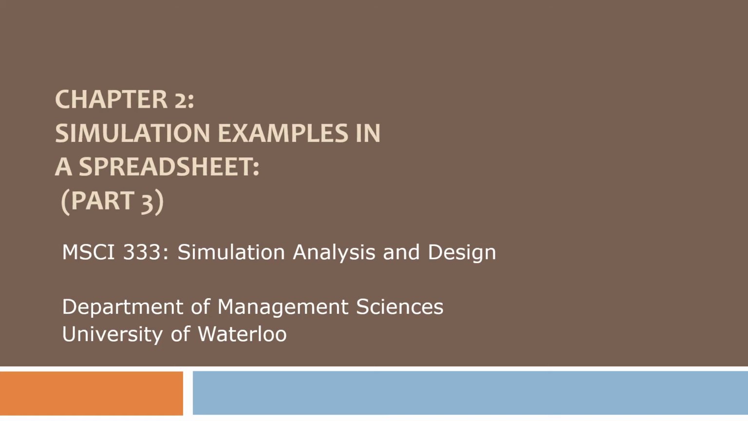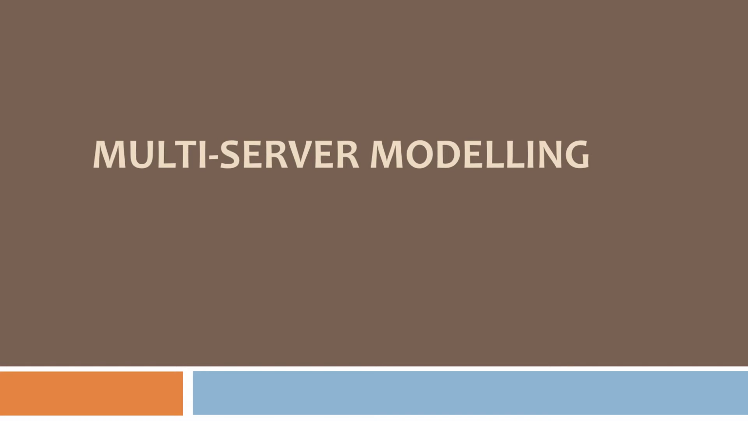Hi everyone, let's start part 3 of chapter 2. In this part, we will have a multi-server modeling for a queuing system. In the first two parts, part 1 and part 2, we had a Monte Carlo simulation, also a single server queuing system, right? So in this part, we are going to have a multi-server queuing system. So somehow we are extending that single server to a multi-server to be more complex. So let's see how we model a system with two servers, okay?